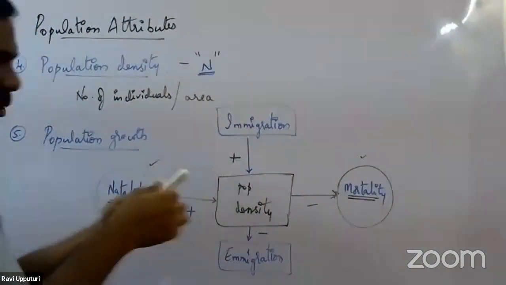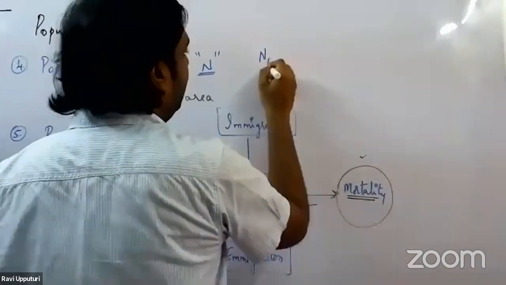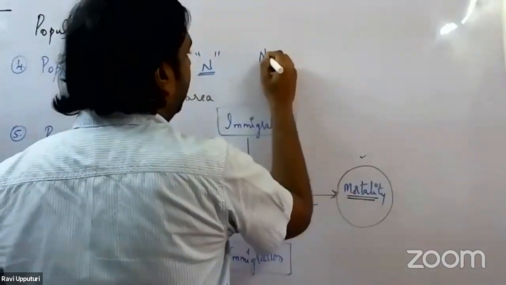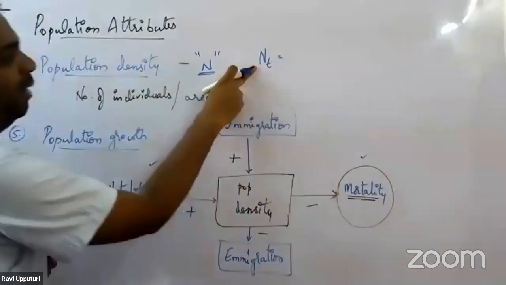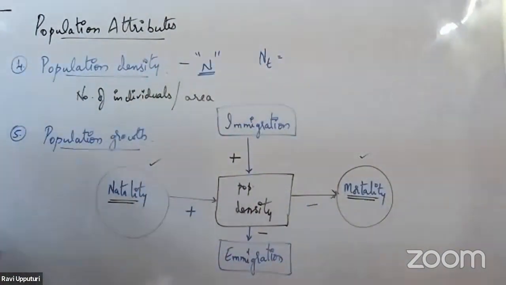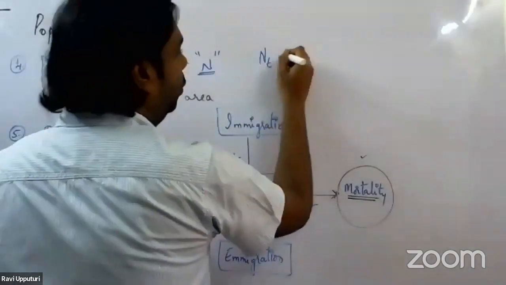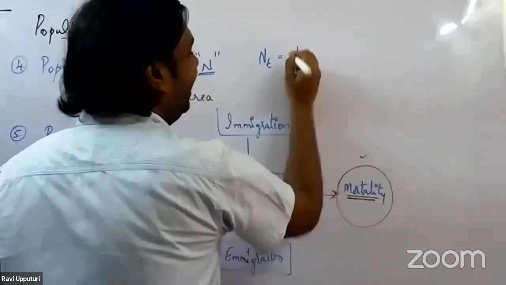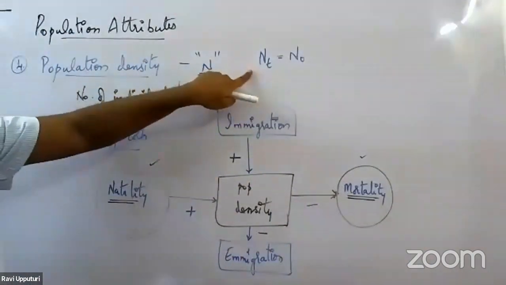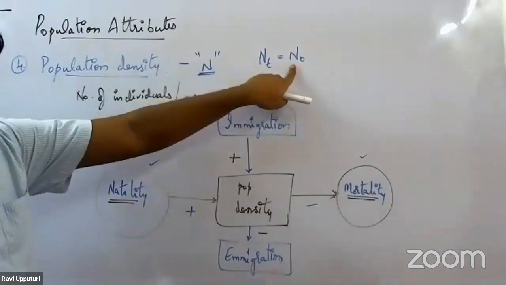There is one simple expression with which we can calculate it, where we have NT, right? NT refers to population density after a time T. So in 2020, we are seeing what would be the population. So NT would be equal to N naught, that is initial population. If you want to calculate the population in case of 2020, we are taking initial population into consideration.